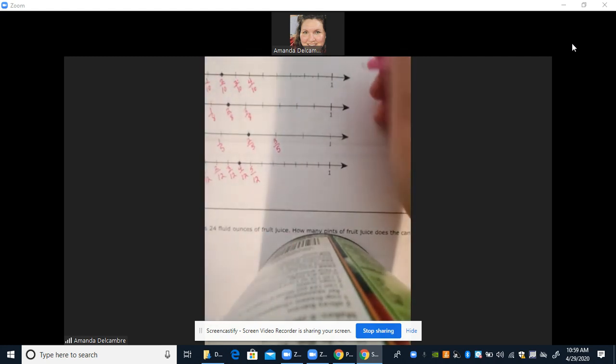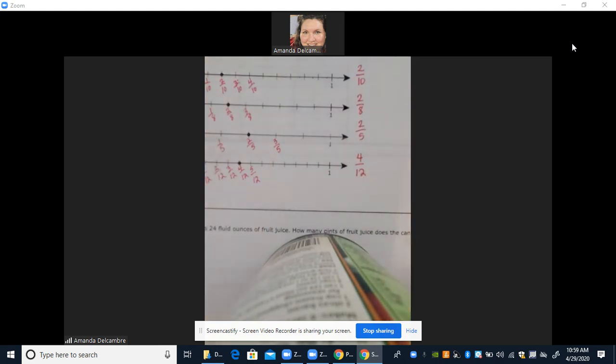Okay, I'm going to come over here to the side, and I'm going to write what fraction it's on. So this is at 2/10. This is at 2/8. This is at 2/5. And this is at 4/12. Okay. It's asking which one is 25%.